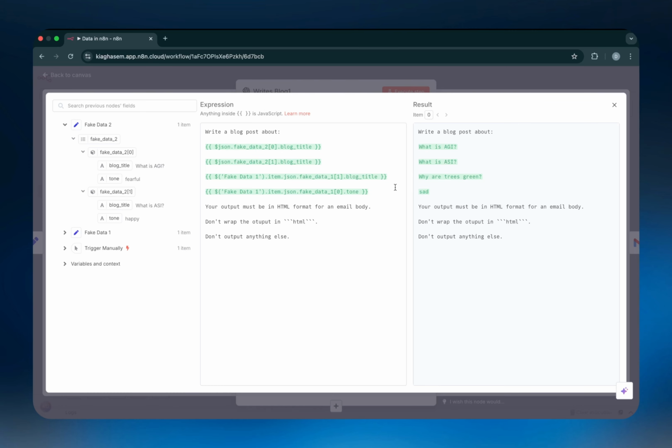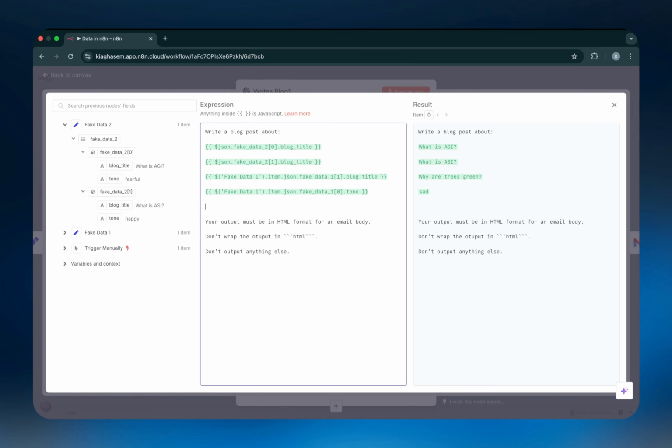Now, I wanted to show you how to do this more manually so you can actually understand exactly how everything works. But as I said, n8n is a drag and drop platform. The whole idea about what makes n8n so popular and so cool and so easy is that the barrier to entry is very low. And that's actually directly reflected even in the part where you actually call on variables from previous nodes. So I could technically sit down and write this $json.fake_data_2 index 0 .blog title to call on this specific variable on the left-hand side every single time.